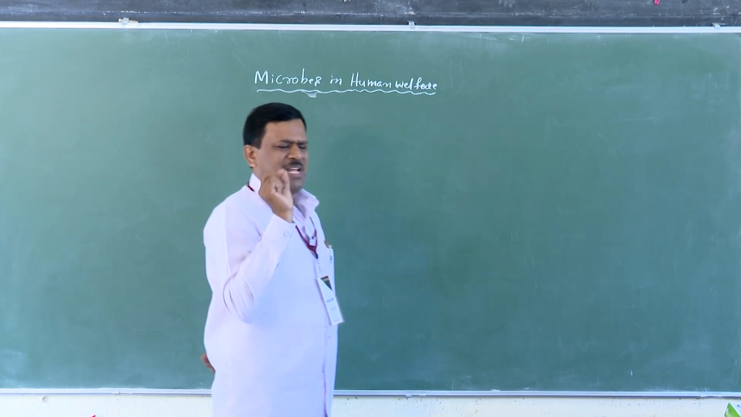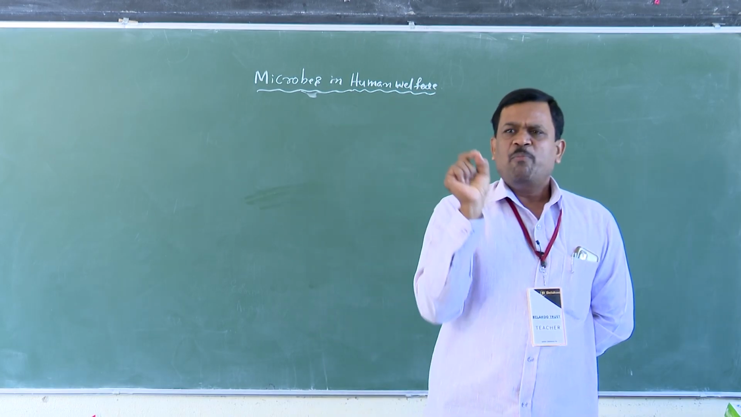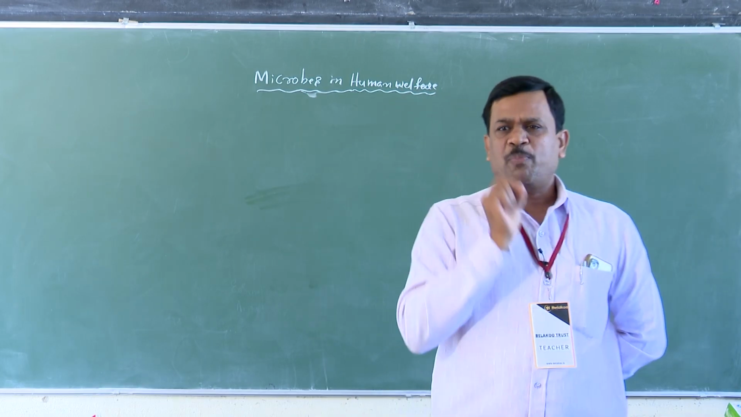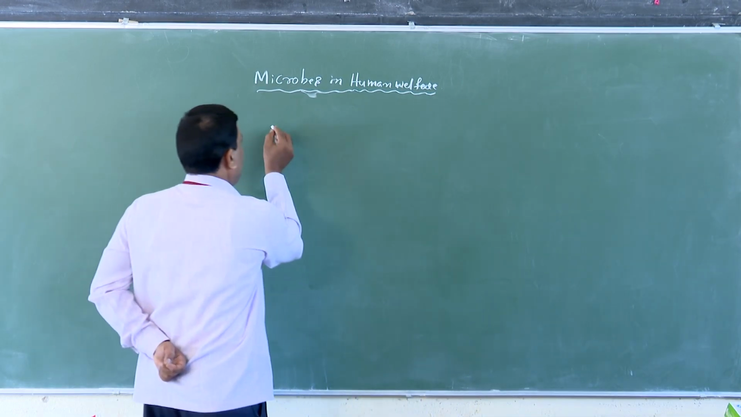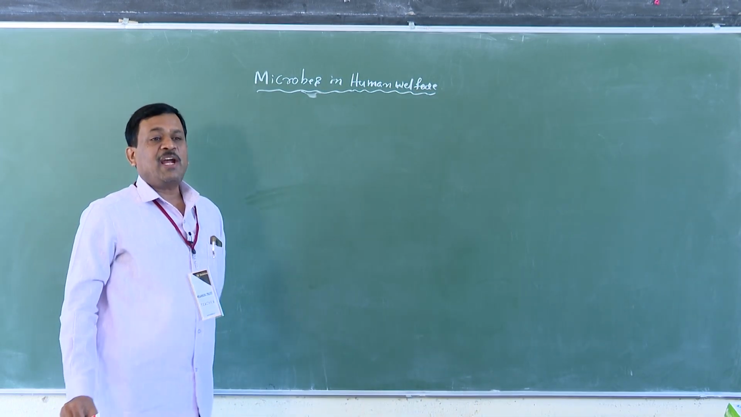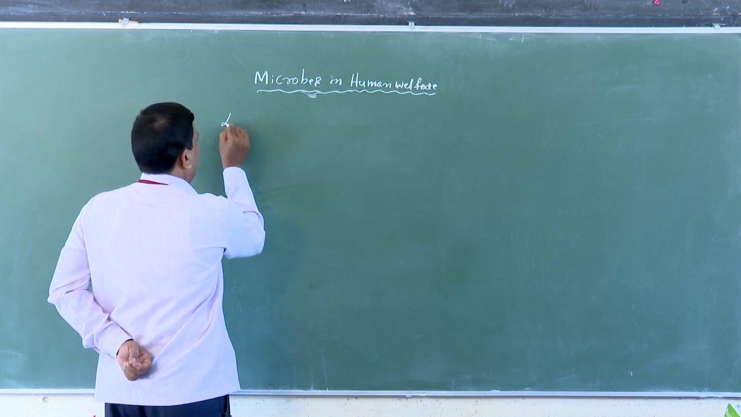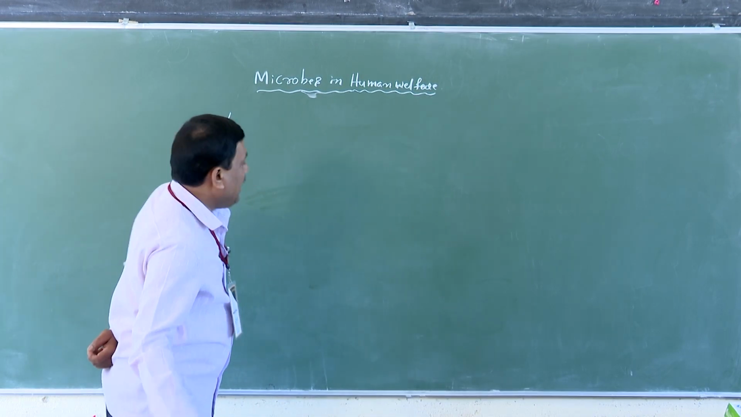First one is 1 by 10 minutes. First one is microbes in household products. The most important household product is production of curd from milk. Yes or no? The name of the bacteria is Lactobacillus.